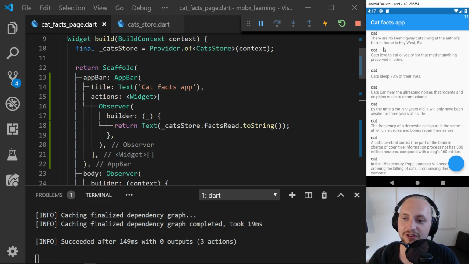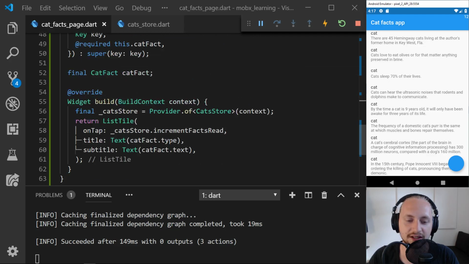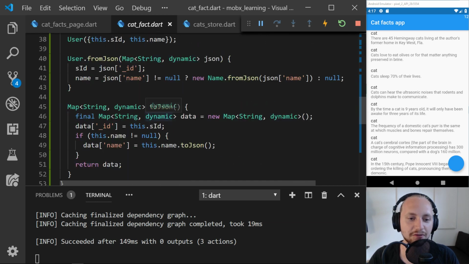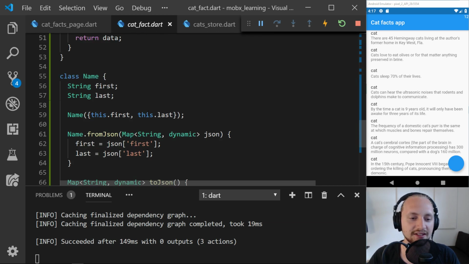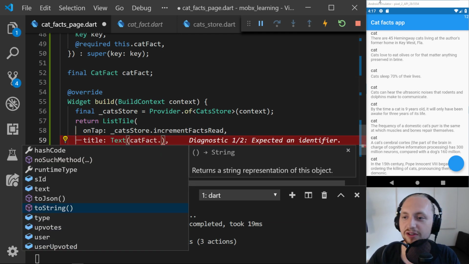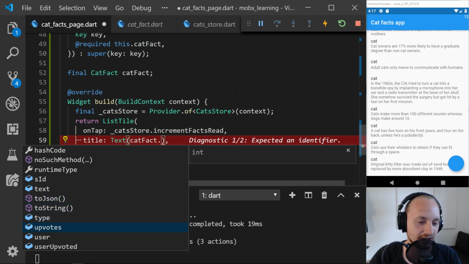So when you click on a post, we can navigate to that page. And also I have implemented so this cat fact is actually having all of the data from the JSON. So maybe we can have something else than type, as we know that all of these are actually cats.